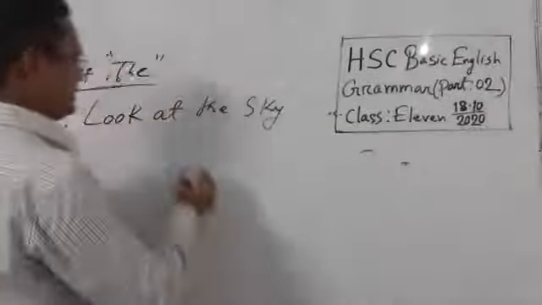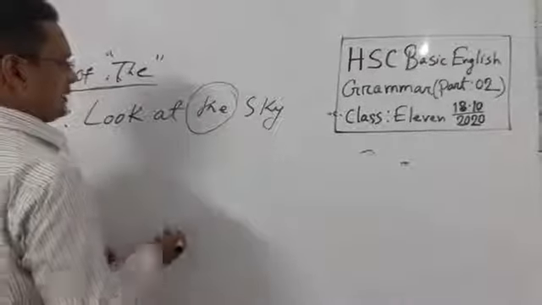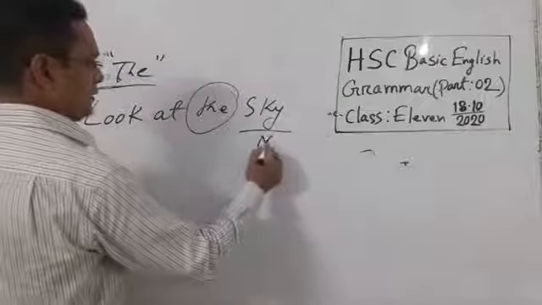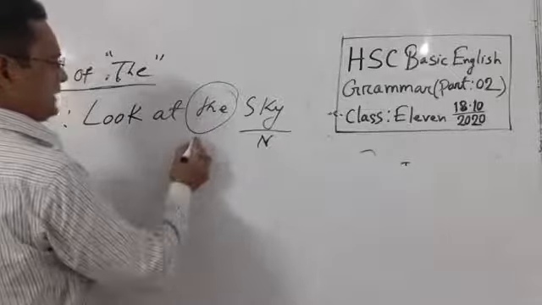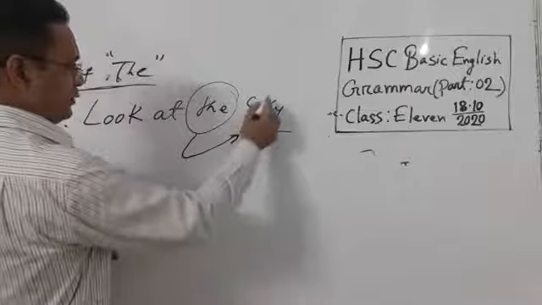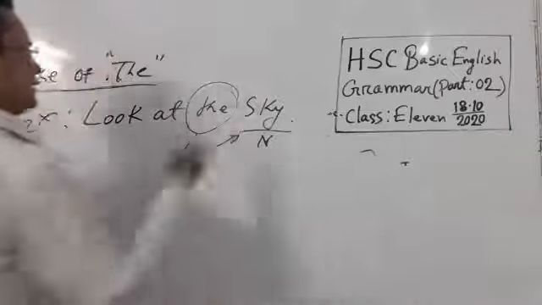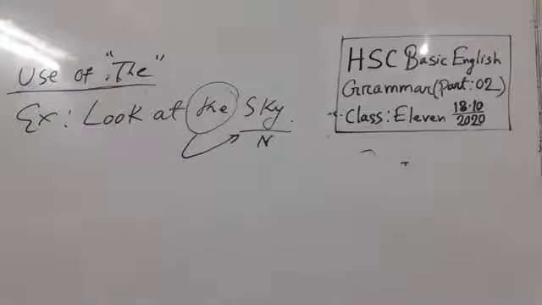So here we use the article the before sky, a noun, because here the is mentioning a particular sky. That's why we use the. So the is used before a singular or plural noun when the noun is specific or particular.